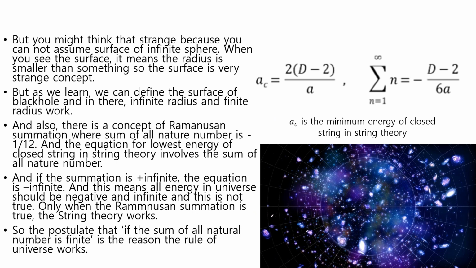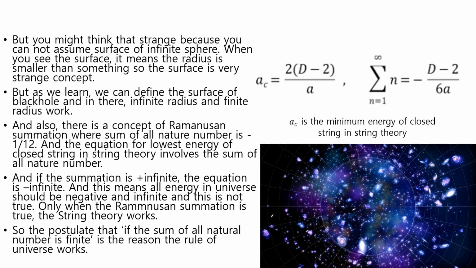And also there's a concept of Ramanujan summation, where the sum of all natural numbers is minus 1 per 12, and the equation for the lowest energy of clustering in string theory involves the sum of all natural numbers. And if the summation is plus infinite, the equation is minus infinite, and this means all energy in the universe should be negative and infinite.